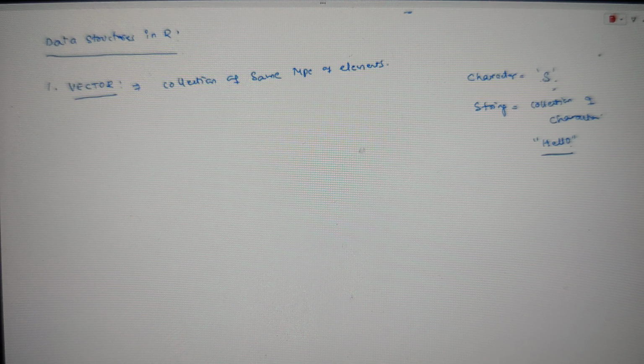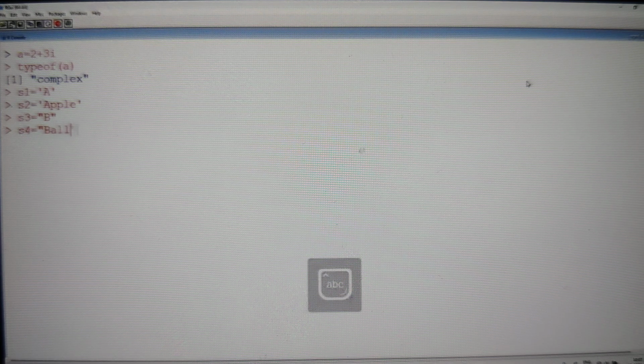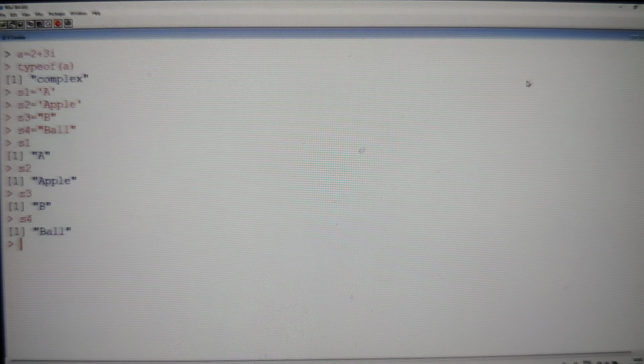But in our language, we don't have that kind of string. It is only character. Whether it is a single character or multiple characters, it is the same. For example, S1 is equal to A. S2 is equal to apple. In other languages, strings need to be enclosed within double quotes, but here there is no confusion at all. S3 is equal to B, enclosed within double quotes. Double quotes, single quotes, it does not matter. S4 is equal to, let us say, 4. Now if you see S1, S2, S3, S4, all of them are displayed in the same way.